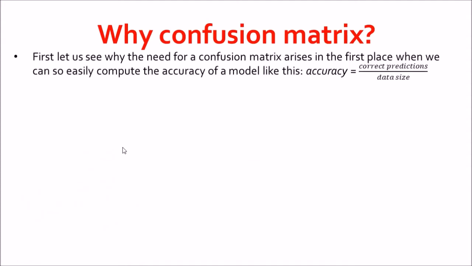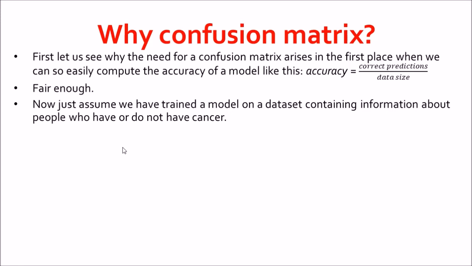So now, let us first see why the need for a confusion matrix arises in the first place, when we can so easily compute the accuracy of a model by simply dividing the number of correct predictions by the total data size. It sounds fair enough, but just assume that we have trained a model on a dataset which contains information about people who have or do not have cancer. Such a dataset will be a very skewed one, because a majority of the people will not have cancer and only a minority will really have the disease.